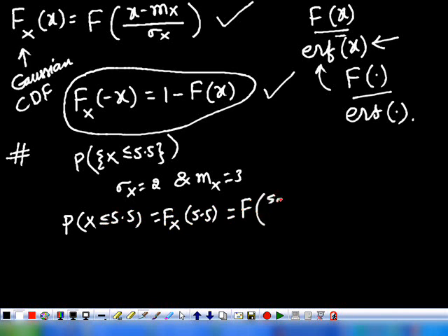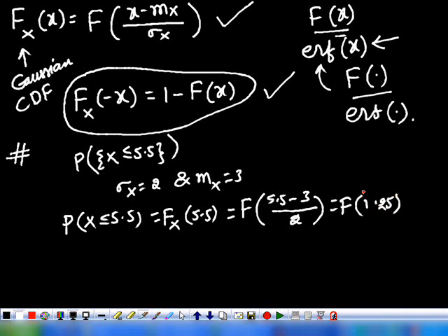What is x here? 5.5 minus mx, which is given as 3, and sigma x is 2. So how much will you get? F of 1.25. Now you see the table and tell the value.